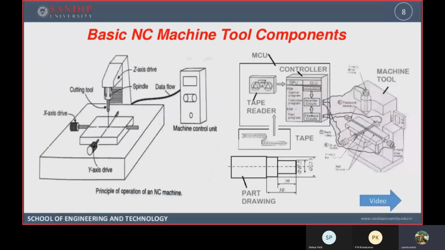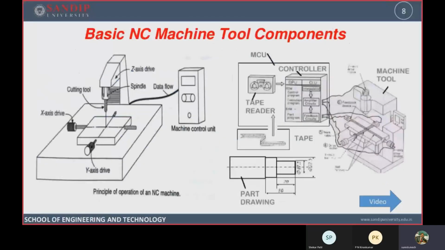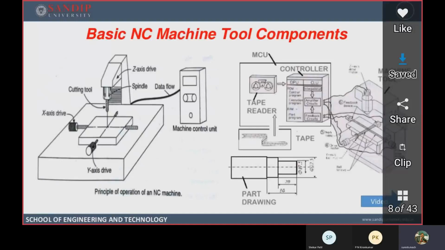This is about basic NC machine tool components. Got the idea? Now, if that numerical control machine tool is interfaced with a computer, then we are calling it a computer numerical control machine tool. A CNC machine tool is one in which flexible programming can be written and fed into the computer, and the required operations can be done using different machine tools, thereby achieving 100% accuracy.